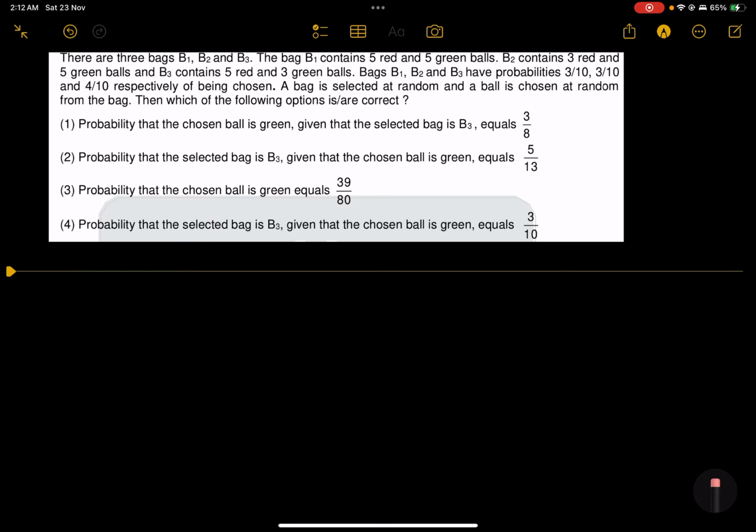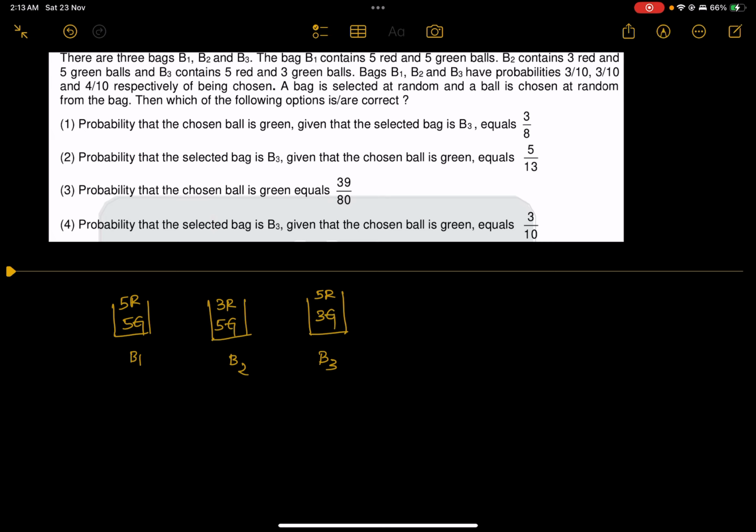Okay. There are three bags B1, B2, B3. B1 contains 5 red balls and 5 green balls, and B2 contains 3 red balls and 5 green balls. And B3 contains 5 red and 3 green.